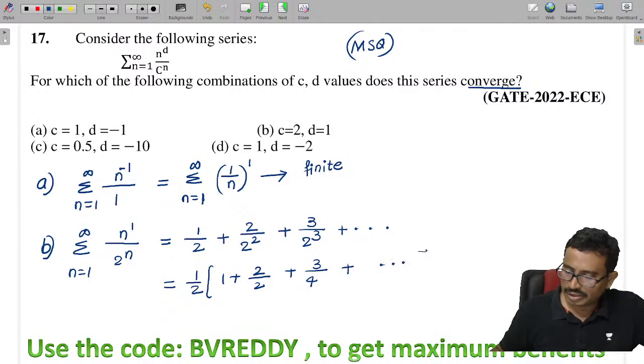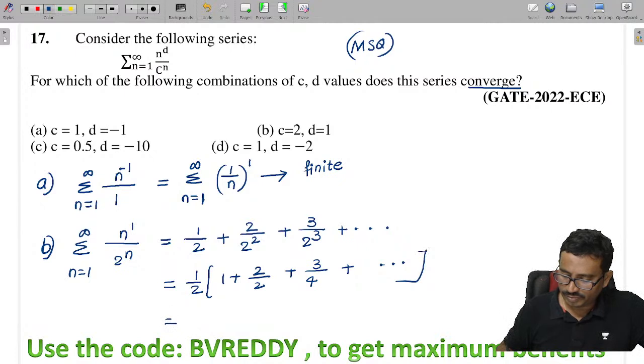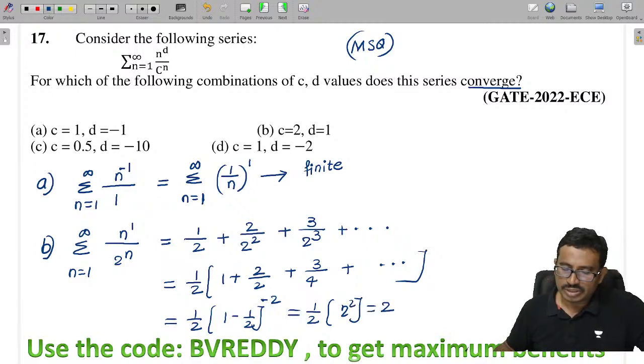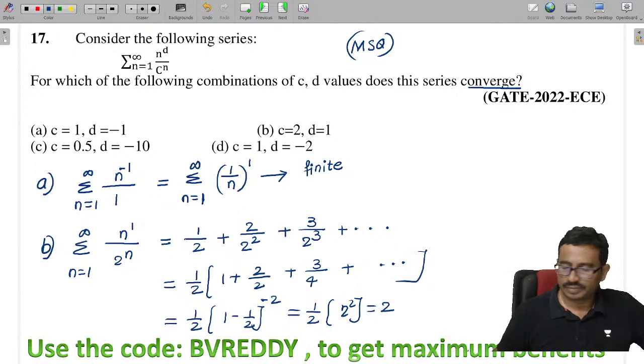Like this it continues, which is an AGP form. So that is 1 by 2 into 1 minus 1 by 2 whole power minus 2. Tell me now, 1 by 2 into this value. So this is 1 by 2, that is 2 square. So this value is equal to 2. So this is also convergent.